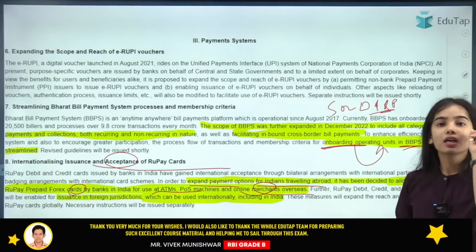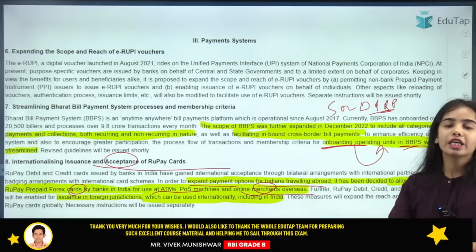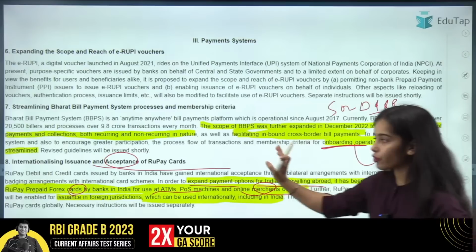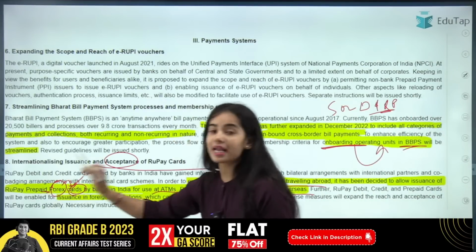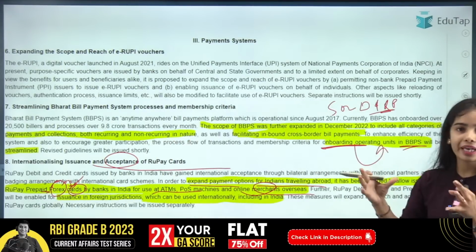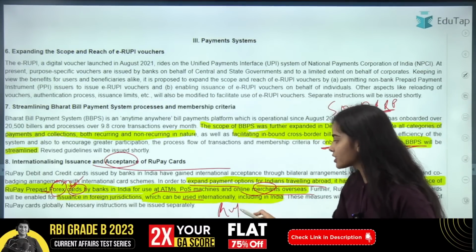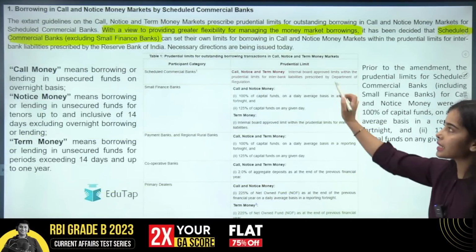So the RBI has said that we will also be issuing the guidelines for the RuPay Forex cards, so that the foreign exchange cards, that is the prepaid cards, can be taken in the RuPay card form, and this will make the RuPay cards international.